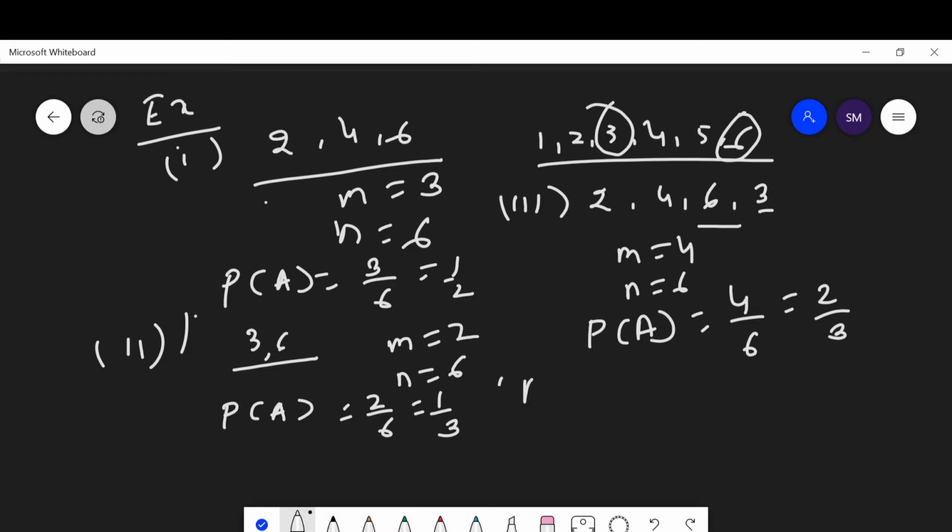Then another question. I have already told you, please students, practice questions. Then you can get a perfect idea about the theory. Only knowing theory is not sufficient.